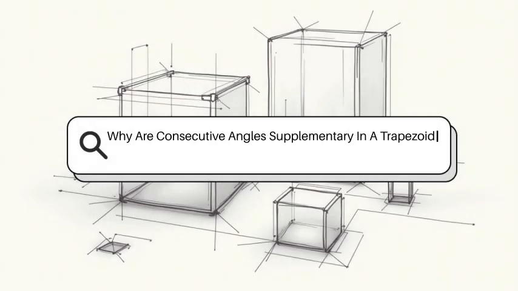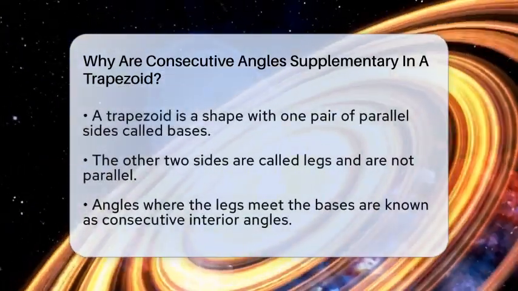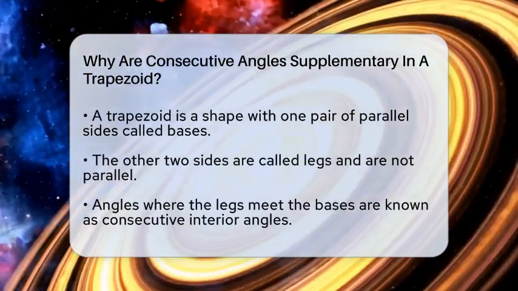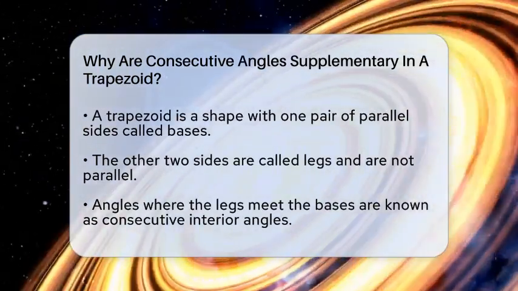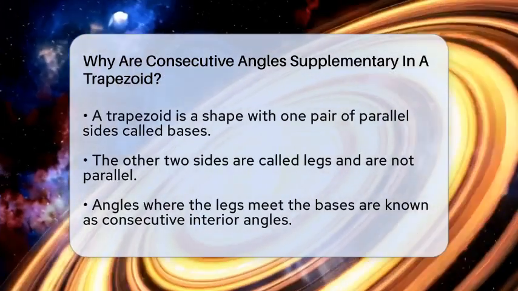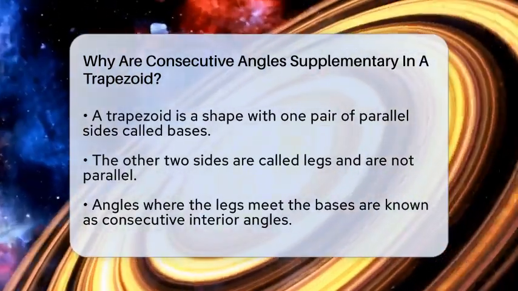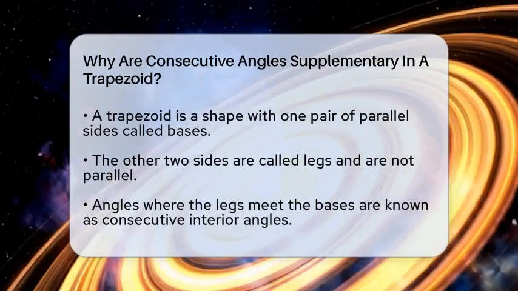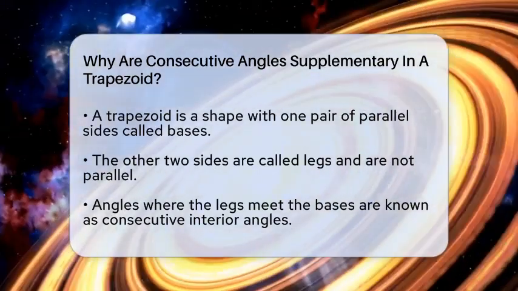Why are consecutive angles supplementary in a trapezoid? Imagine a shape that looks like a stretched-out rectangle with one pair of sides that are parallel. That shape is called a trapezoid. Now, have you ever wondered why certain angles in a trapezoid always add up to 180 degrees? It's a fascinating property that helps us understand how these shapes work.